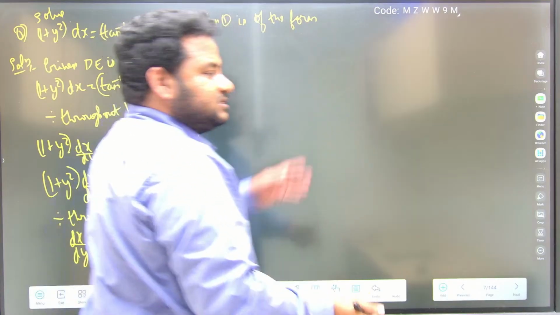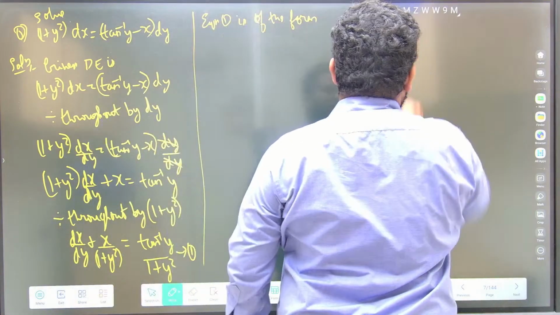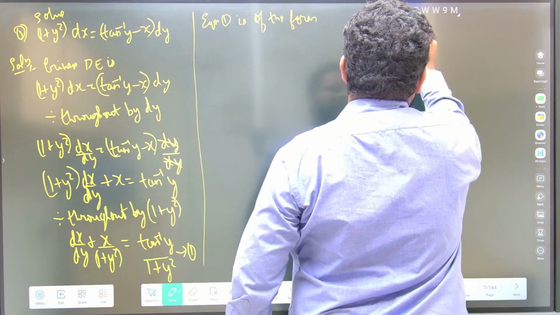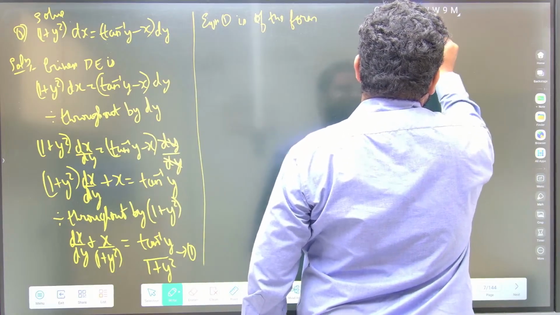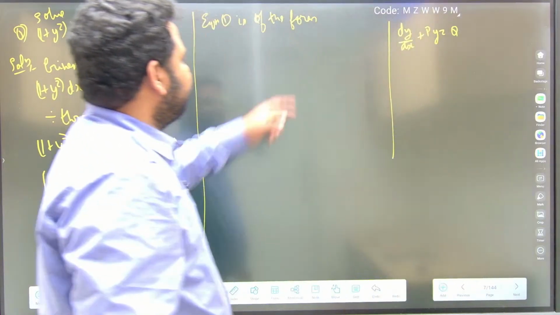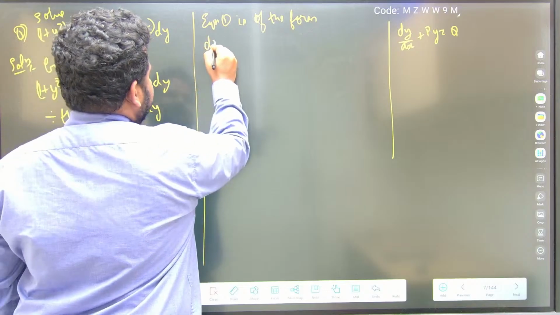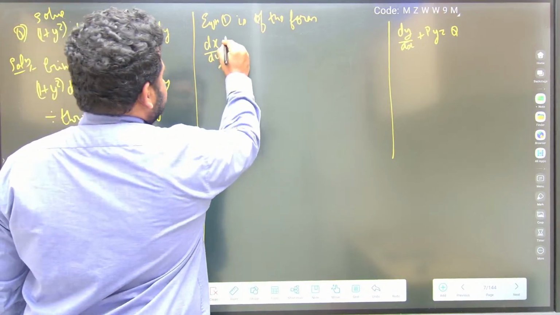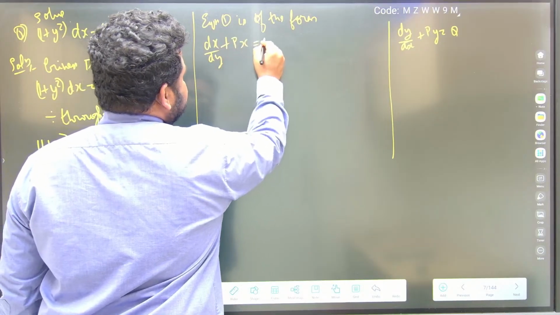See, actually we will write it. What did we do in the previous question? It was of the form dy by dx plus P of y is equal to Q. This we wrote, correct? But this is of the form dx by dy, the reverse. Wherever x is there, you have to put y, so dx by dy plus P of x is equal to Q.